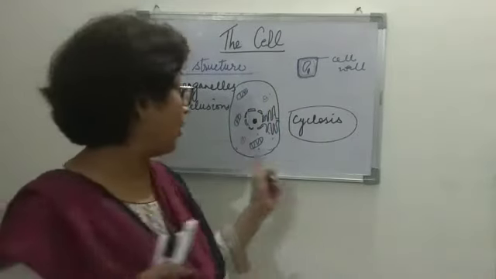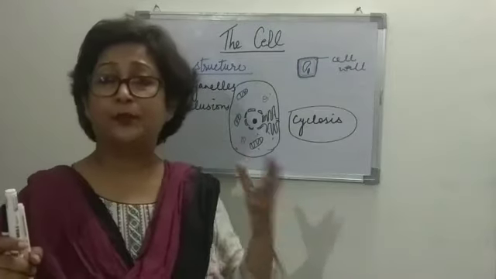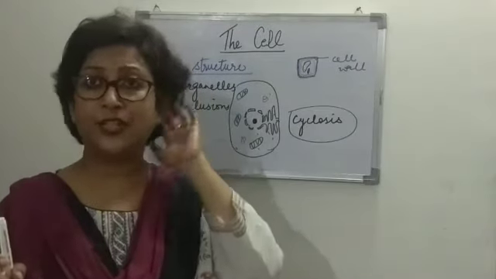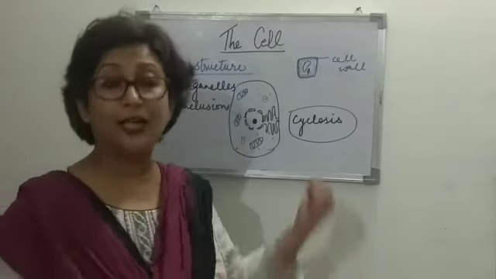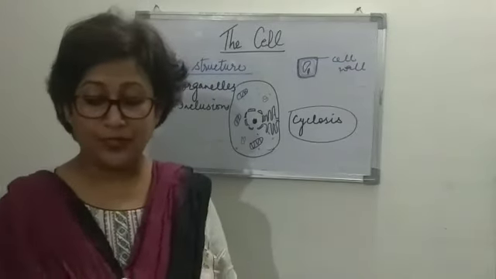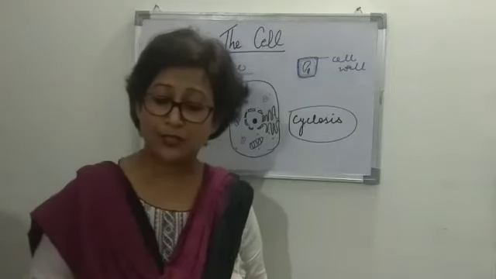Then there are mitochondria, the energy currency of the cell, where the energy is generated. Then comes the chloroplast, found only in the plant cell, which helps in photosynthesis.